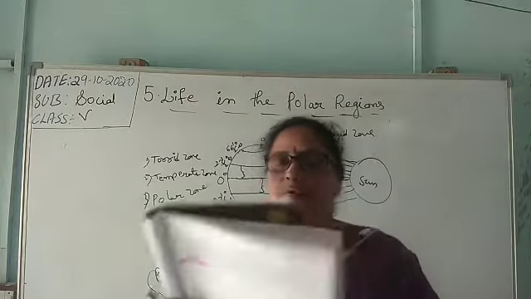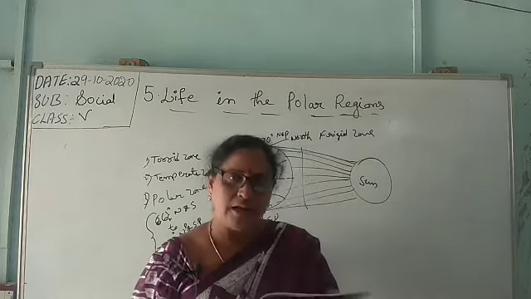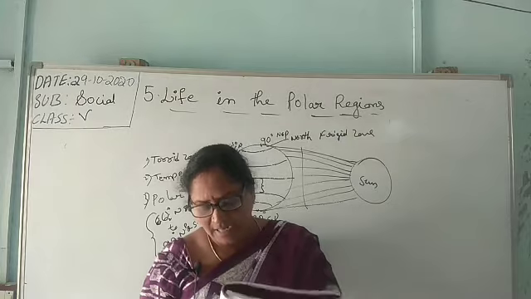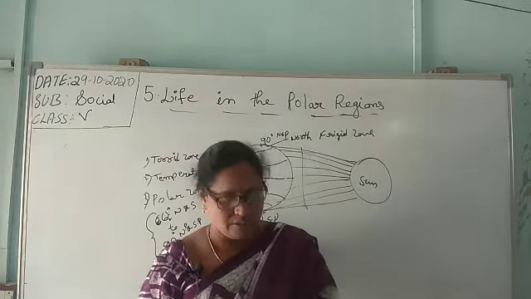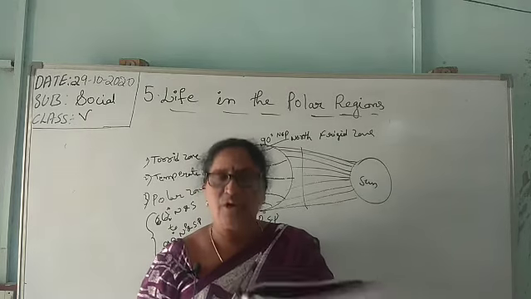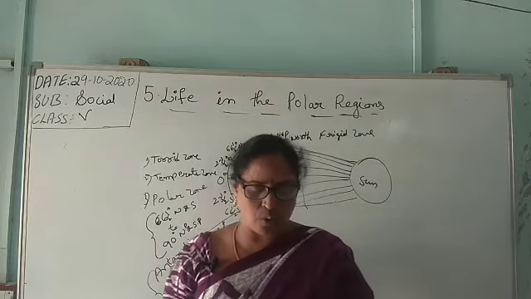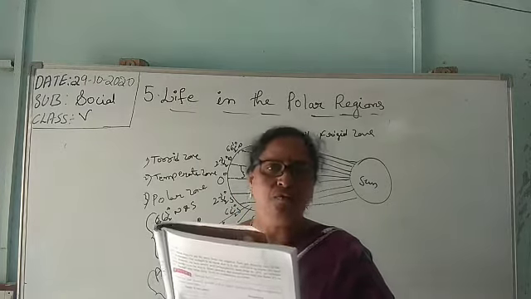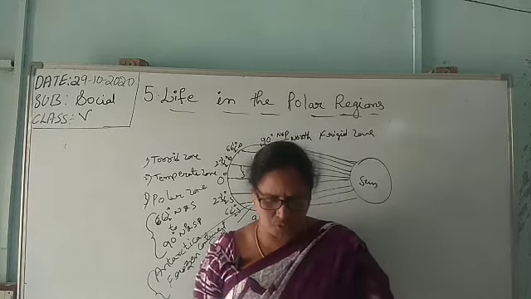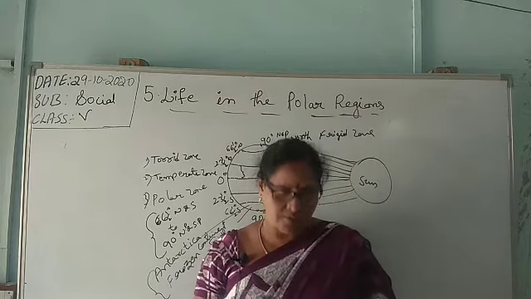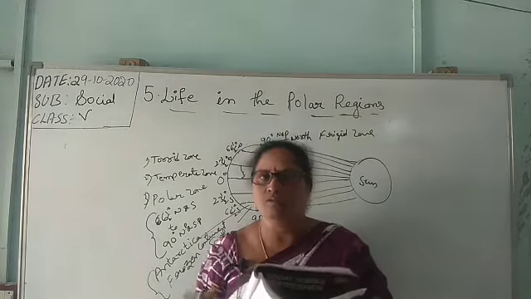In this polar region, some of the important places are Canada, Alaska, Scandinavia, coastal Greenland, Iceland, and Siberia. Vast stretches around the poles are uninhabited due to severe cold and lack of vegetation.